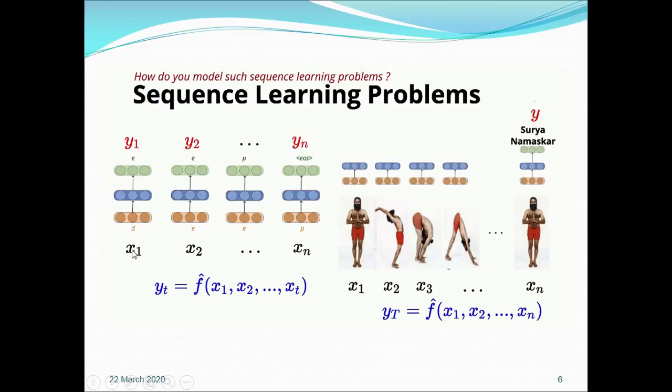in one type of problem, we are interested to find the output for each input. So here we have multiple outputs y1, y2 up to yn. Now y1 depends on x1, y2 depends on x1 and x2, yn depends on x1, x2 up to xn. Whereas in this type of problem, we have only one output, which depends on x1, x2, x3 and all the previous inputs.